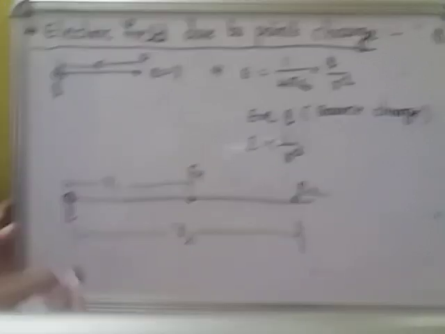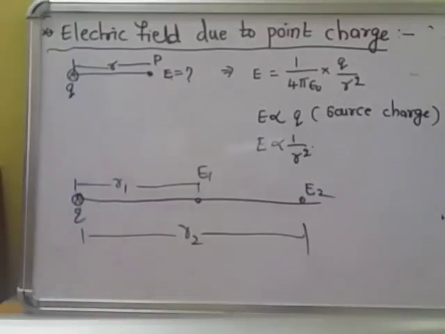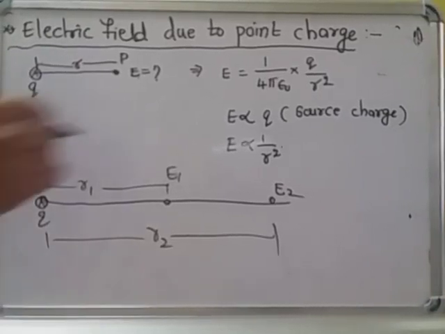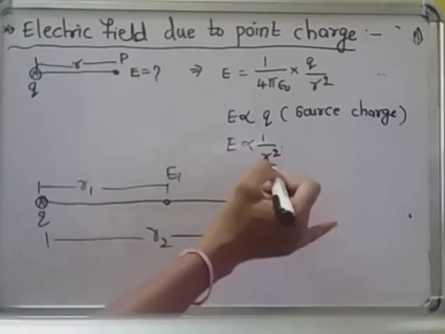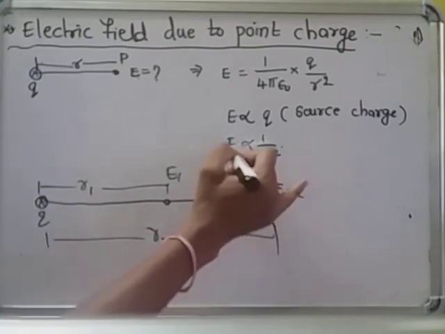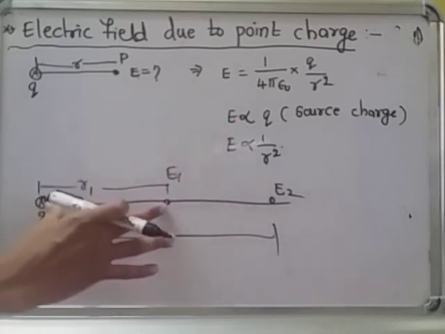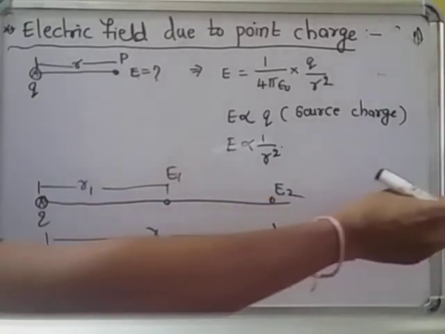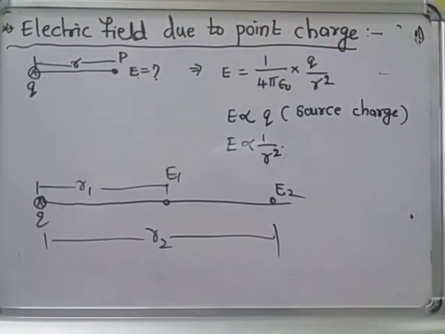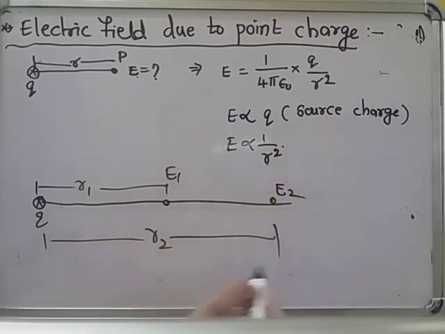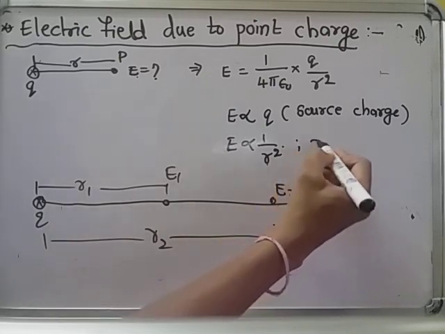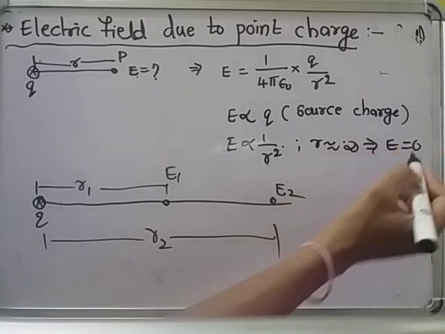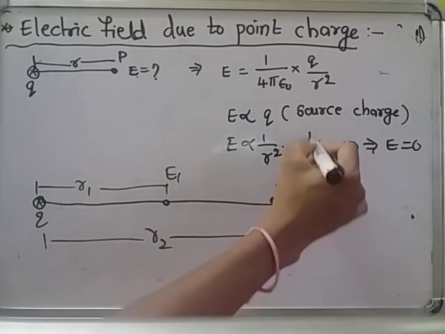Now at what point is the electric field more and at what point is it less? Here electric field is inversely proportional to the square of the distance. That means if r is less, then E is more. At less distance, near the charge, there is more electric field. When you move away from the charge, the electric field decreases. When r is nearly infinite, we get the electric field as 0.